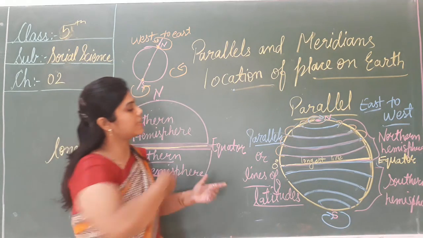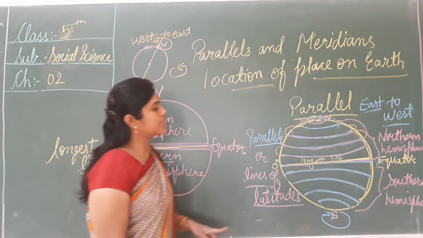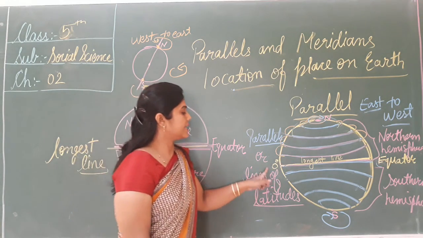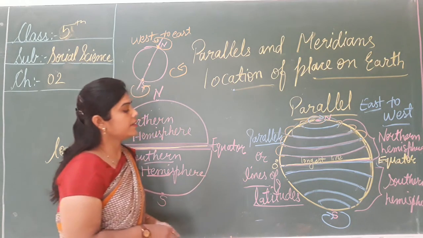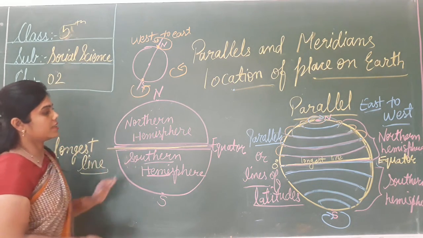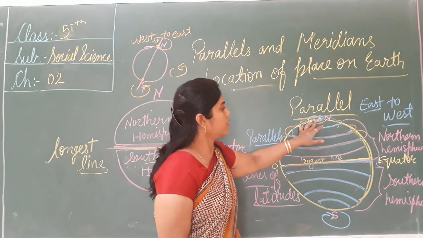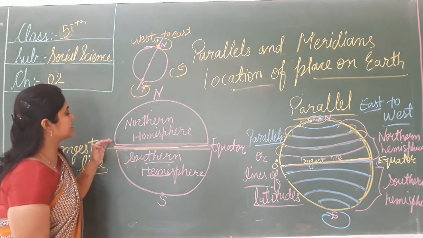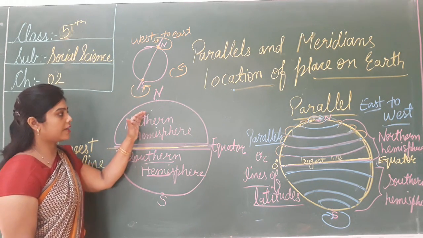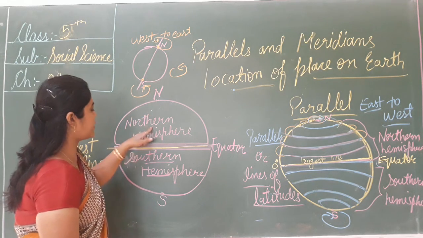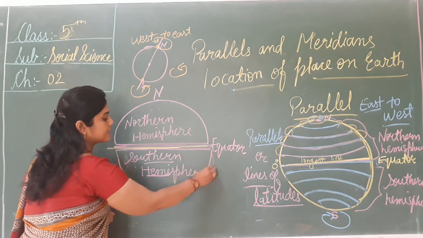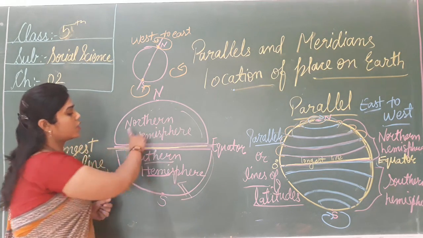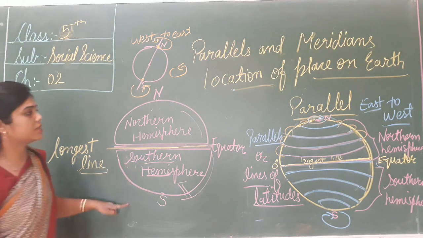Okay. So these are the circles, and which is the longest line? The equator. Equator is the longest line and its degree is 0 degree. And what is this? This is the pole, north pole and the south pole. The part that lies at the north of the equator, that is the northern hemisphere, and the part that lies at the south of the equator, that is the southern hemisphere. This is the northern hemisphere and this is the southern hemisphere.